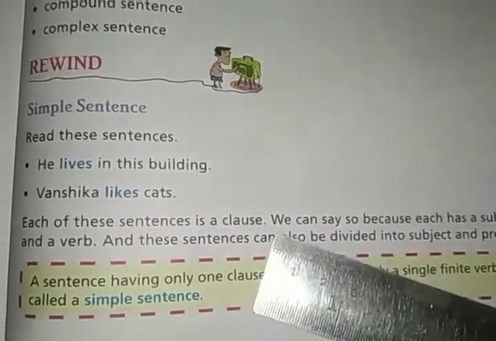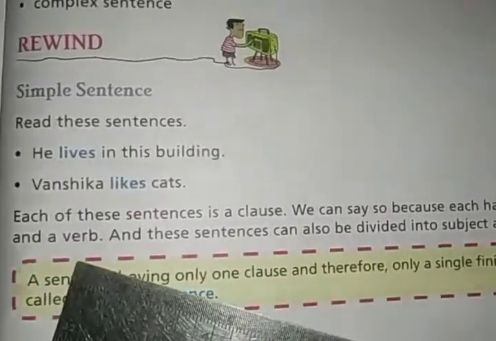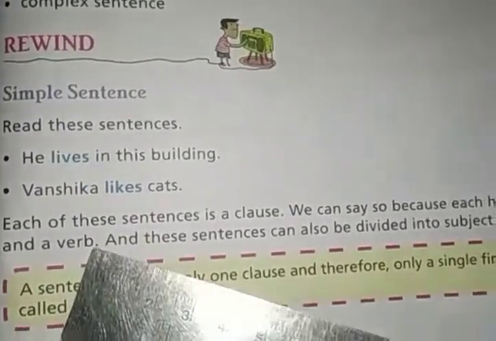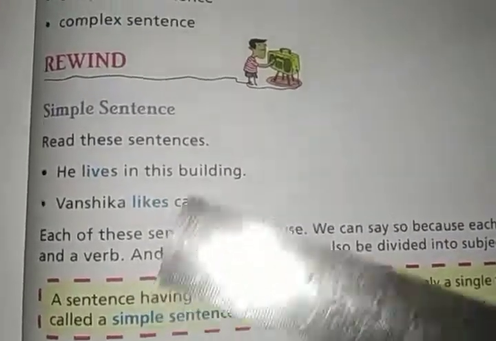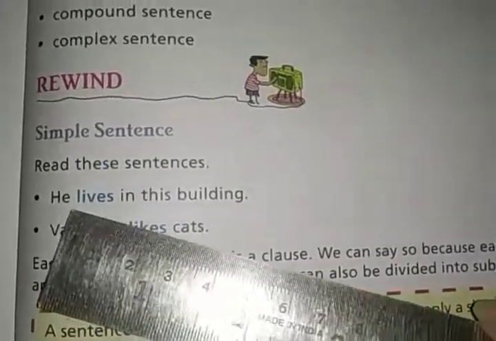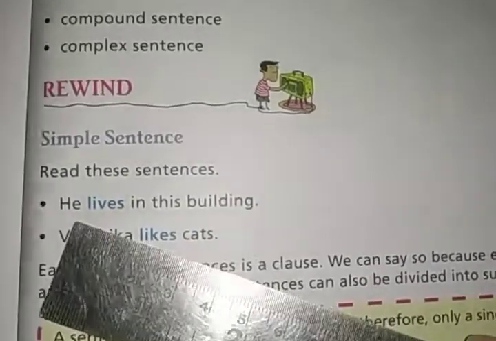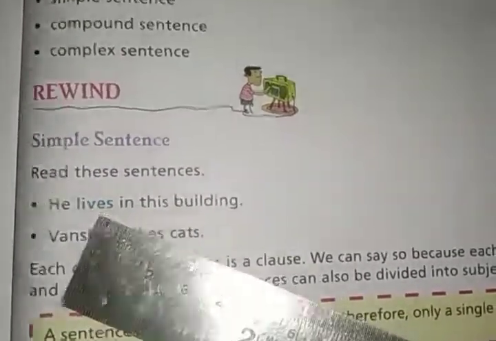We can say these sentences are clauses as they contain a subject and a verb.